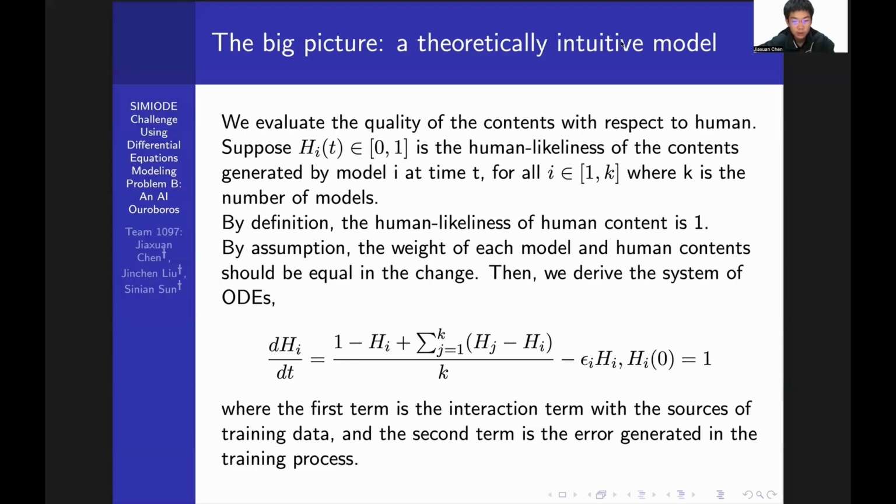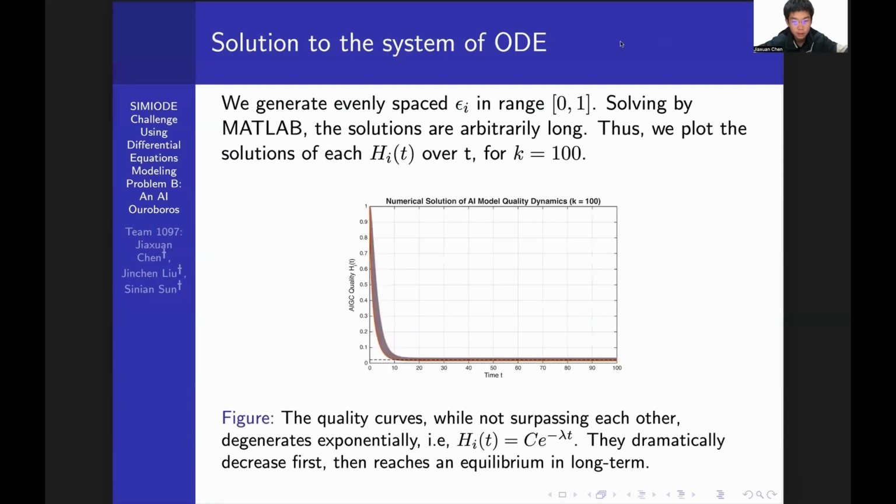The logic of the system of ordinary differential equations is basically taking the average of the difference between the human likeliness and claiming that the rate of change is proportional to the average of the difference of the model quality with other models, and then we add the error term to the rate of change. Then we use MATLAB to try to solve the system and found that the closed-form solutions are arbitrarily long. So we derive a numerical solution by generating evenly spaced epsilon_i, which are the model errors, in range 0 to 1, and then plot the solutions of each h_i(t) over t for k equals 100.